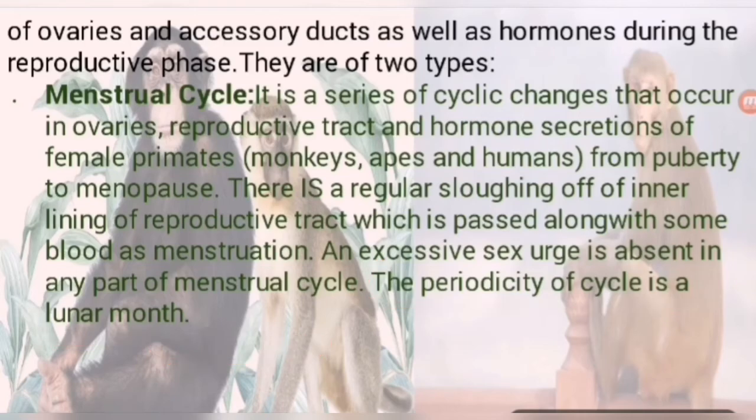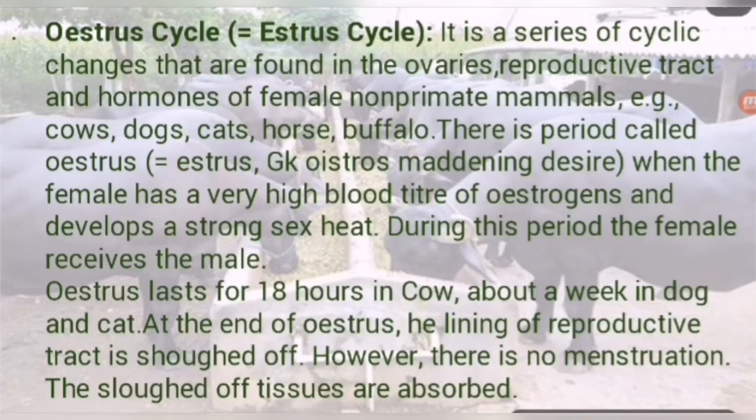Next we will discuss, students, the oestrus cycle. What is it? This is totally different from the menstrual cycle, because the menstrual cycle occurs in primates but the oestrus cycle occurs in non-primates. Estrus is the term from which oestrus is derived.